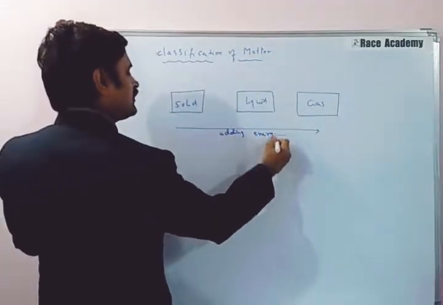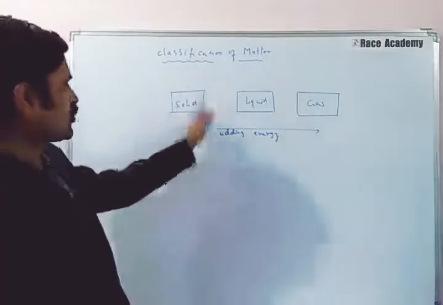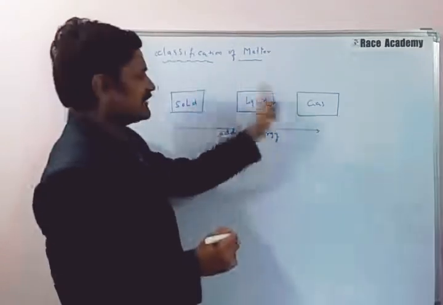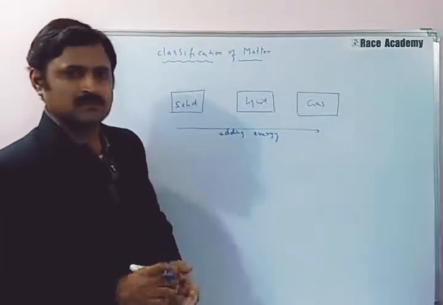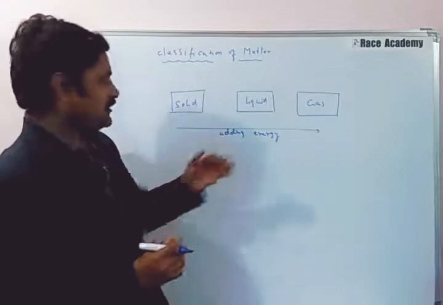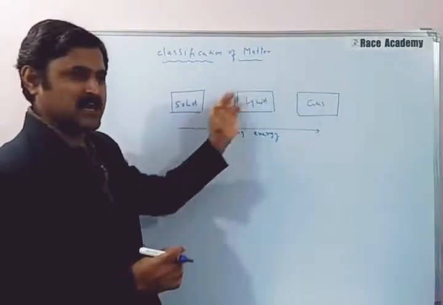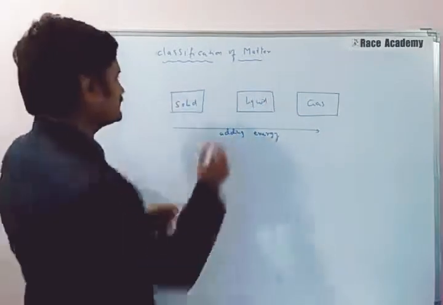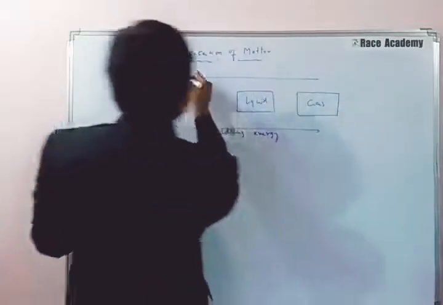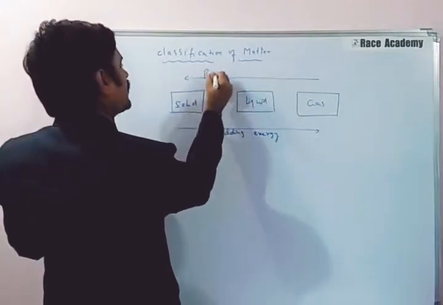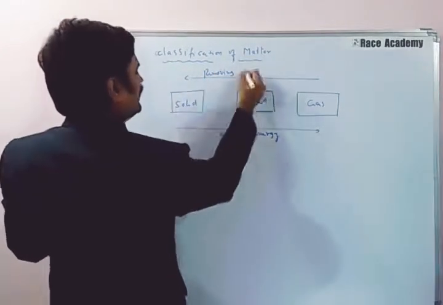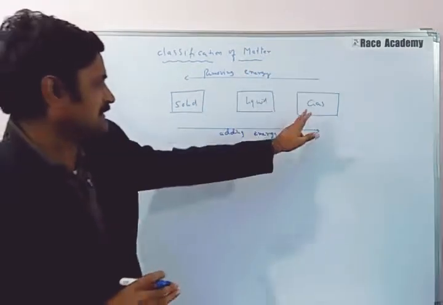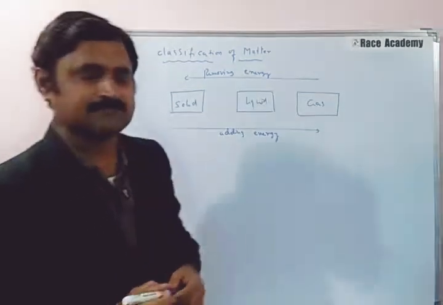So you add energy to the solid, the solid can be converted into liquid, and the liquid can be converted into gas. Suppose you remove the energy from the gas, the gas will convert into liquid, and liquid will convert into solid. That means it is in the opposite direction. This is called removing energy, and we can get this type of matter change.